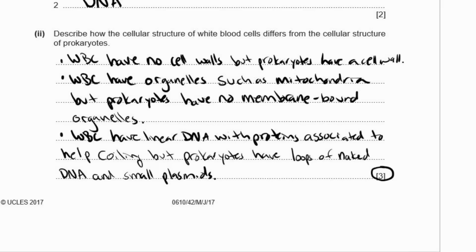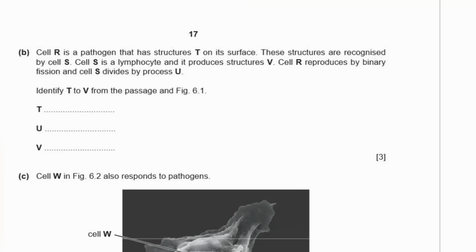You can also say that the white blood cells are much larger than the prokaryotes. And you can talk specifically about the white blood cells, not just a general eukaryotic cell as well. And white blood cells produce antibodies, but prokaryotes do not produce antibodies. Okay, so lots of things you can put down there. 3 marks. Make sure they're 3 marks you're very confident with, and write those ones down.